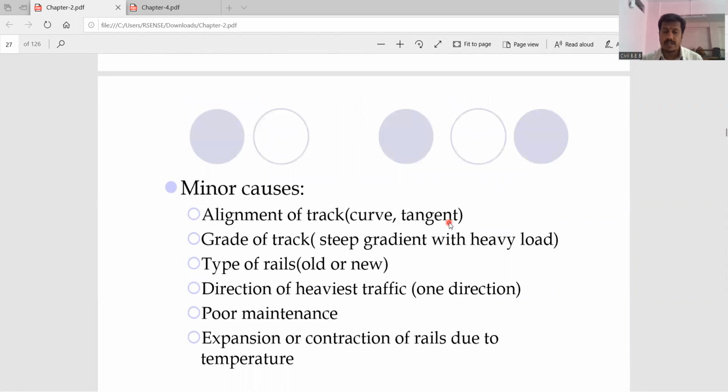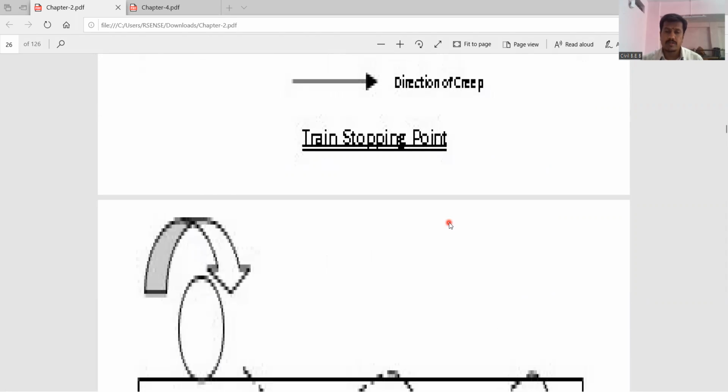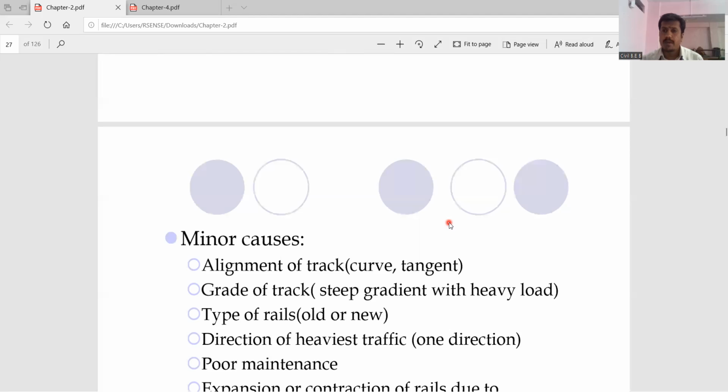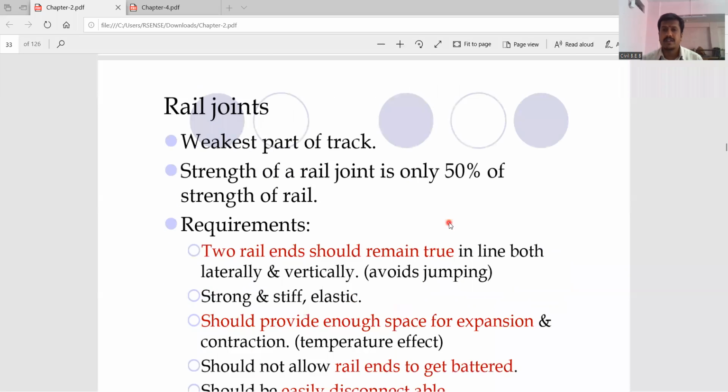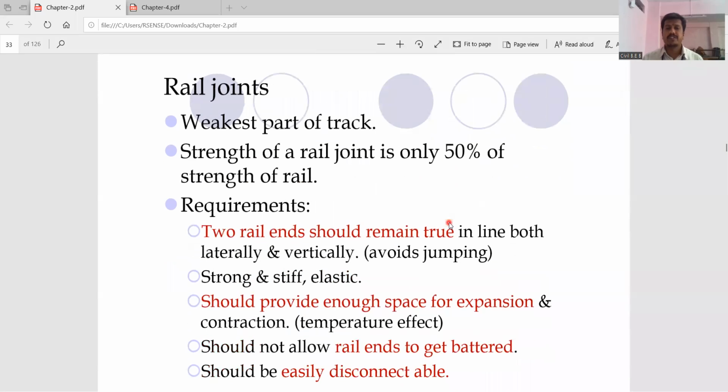How the creep occurred, what are the minor causes or the major causes of the occurrence of the creep. That part we have already discussed. Now let us take the next point, which is beyond your syllabus: rail joints. This part is not in the syllabus, but I am taking it a little earlier because it is related with the next part we are going to discuss, that is points and crossings.